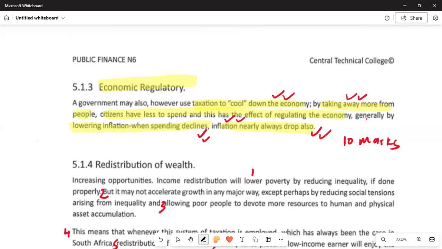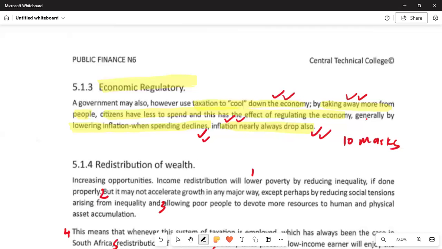All right. And how may we use taxation to cool down the economy? We can tax people more. That is 2 marks. Number 2, by taking away more from people in terms of taxes, it cools the economy, and citizens have less to spend.